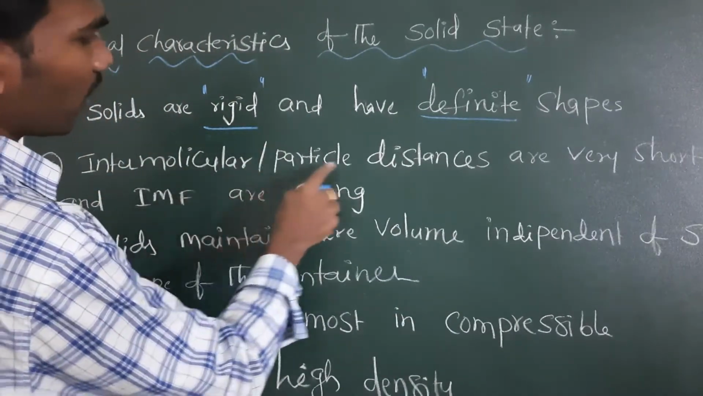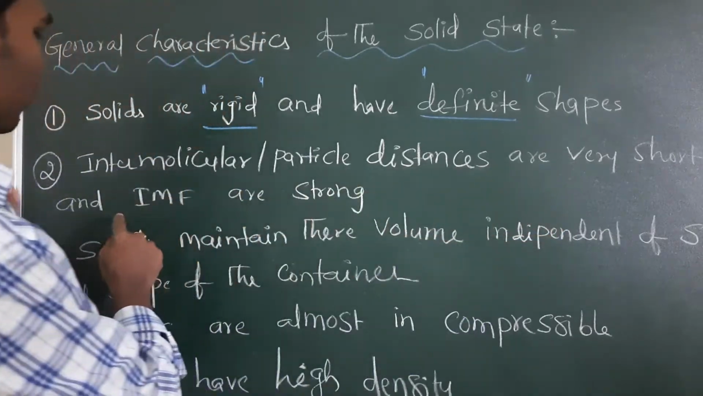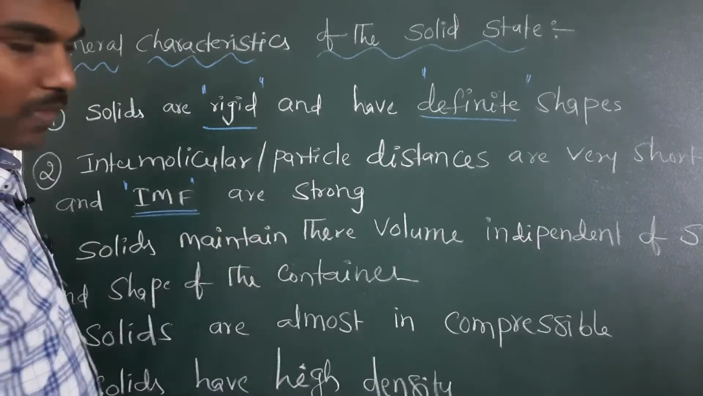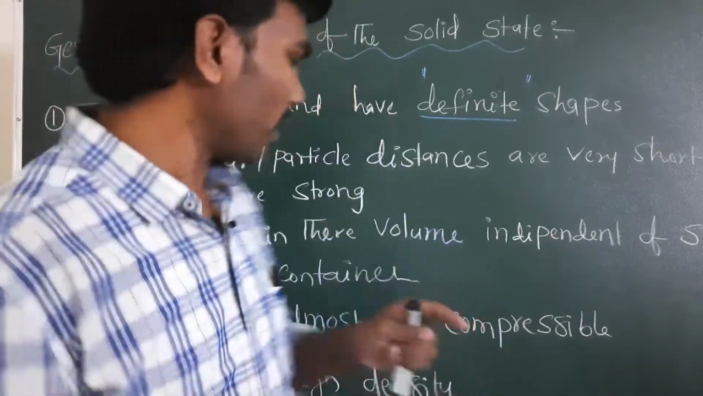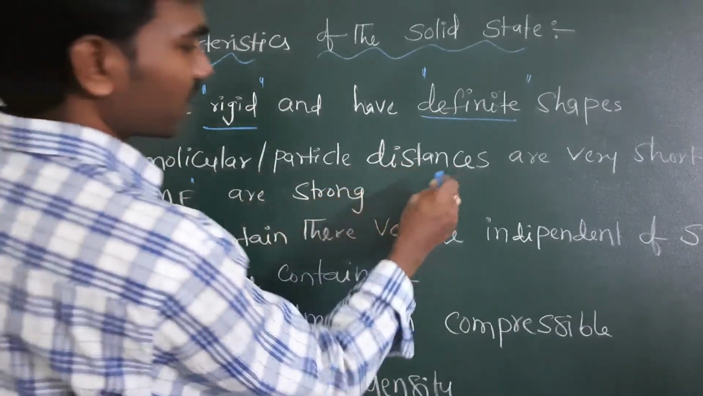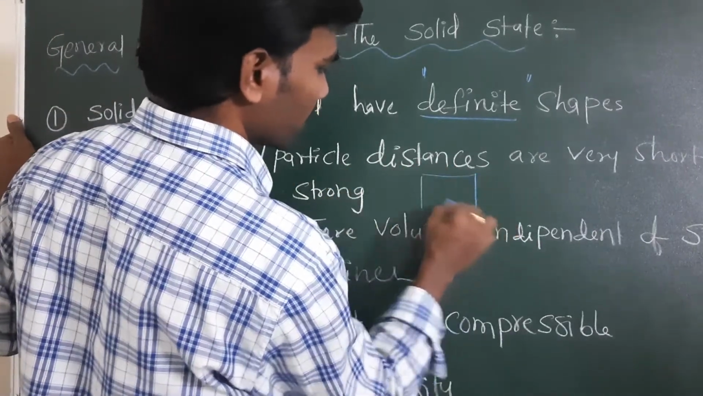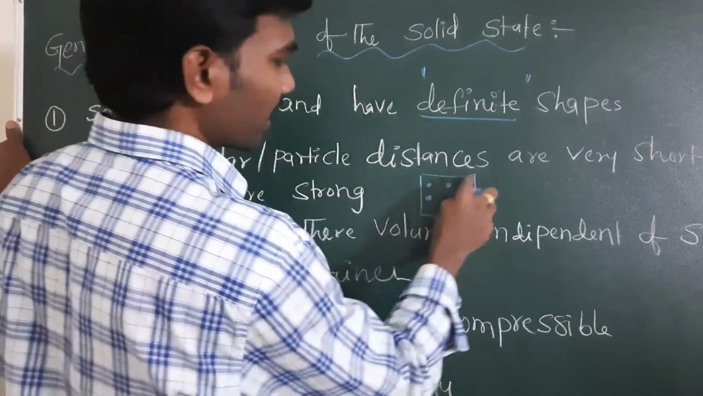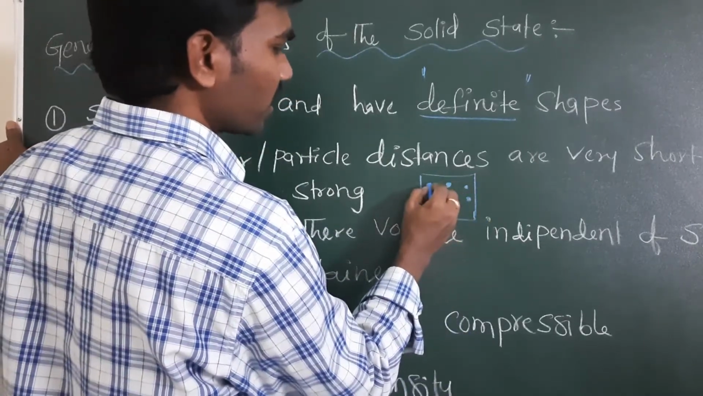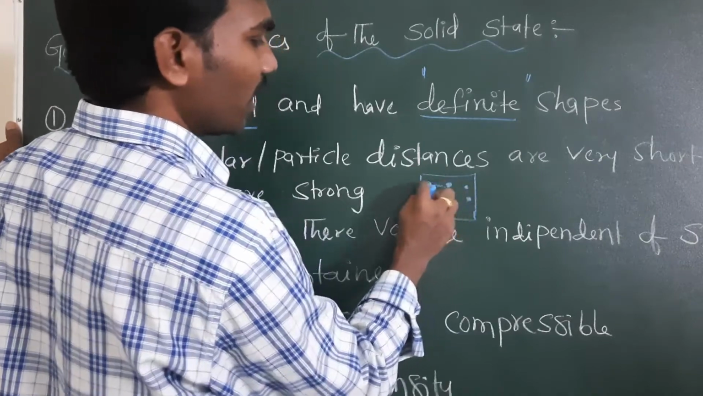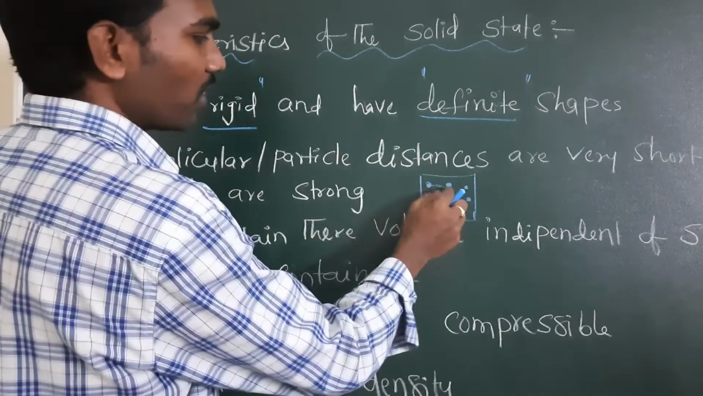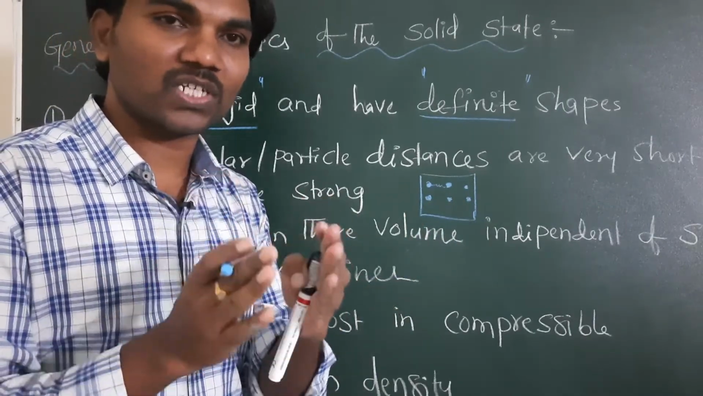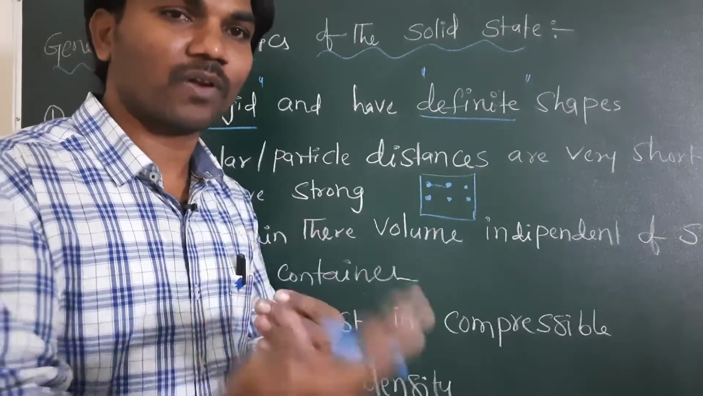Intermolecular or particle distances are very short, and IMF here stands for intermolecular forces, which are very strong. For example, suppose one substance has particles like this. The distance from the first particle to the second particle is called the intermolecular distance. This intermolecular distance is very short in case of solids. When the intermolecular distance is very short, then the physical state will change from one form to another.